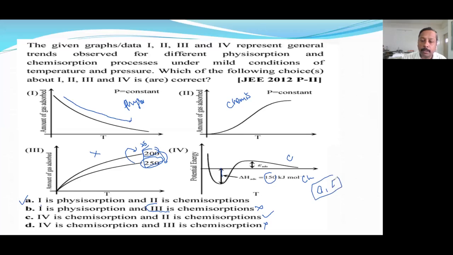Why A comma C correct? Why not others? That also I have explained. Make a note of it. Before your exams, if you go through this question, I think all will be covered, right? From the NEET level to advanced level. And we have selected from old to advanced. So this may be mains for your current exam.